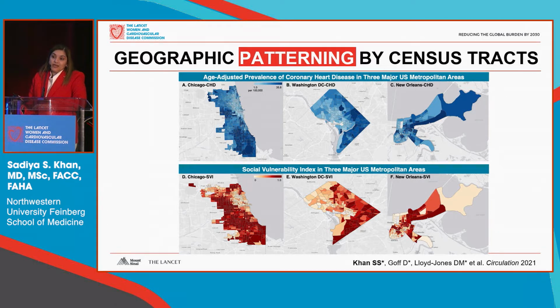In the lower set of panels, what you see is that the areas that have the highest social vulnerability, measured by the dark red or by the social vulnerability index, are the places that have the highest coronary heart disease prevalence. So this is not something that we can tackle at an individual level, but need to think about how we tackle at a community level and at a broader level. There are many potential factors at a neighborhood level that could be accounting for these differences. We think about access to care, we think about food environments, physical activity environments.